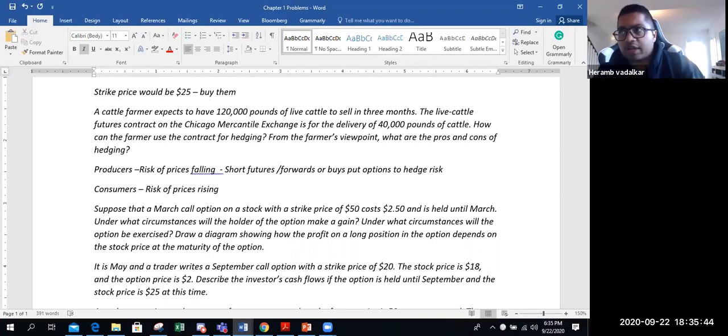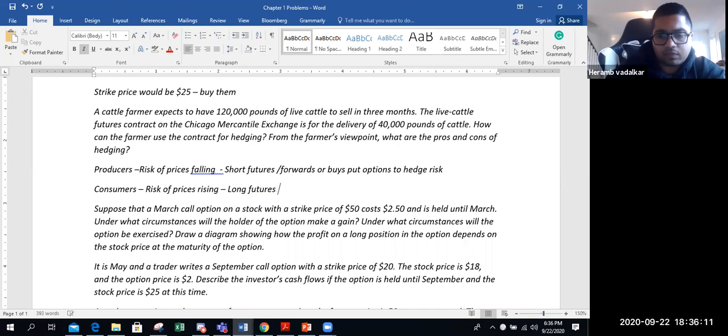Because if prices are falling, he would receive less price for his cattle, but his options will be in profit, right? Or his futures would be in profit. So to hedge your risk, you would short futures or forwards, or in options, you would buy a put option. If you're a consumer, you go long on futures or forwards or buy call options.